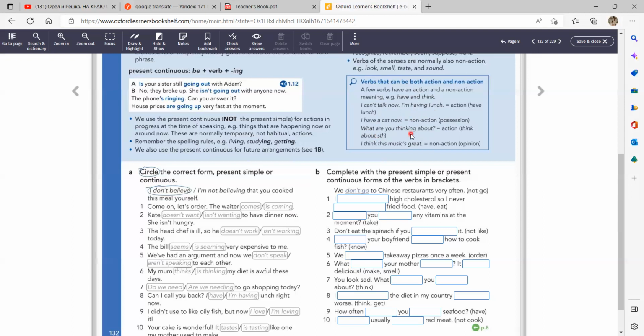Again, if you use the verb to think as a mental process which is going on in your head, then you can use it in the present continuous. What are you thinking about right now? What is in your head? But if you use the verb to think as to have some opinion, then you can't. I think that music's great, and you can't use this verb in the continuous tense. Do you have questions?